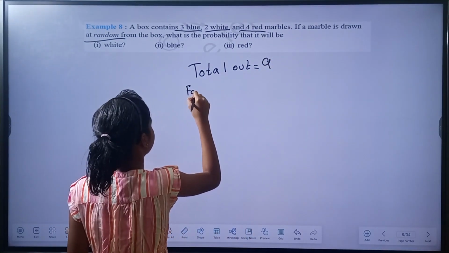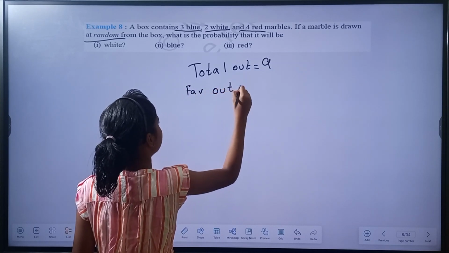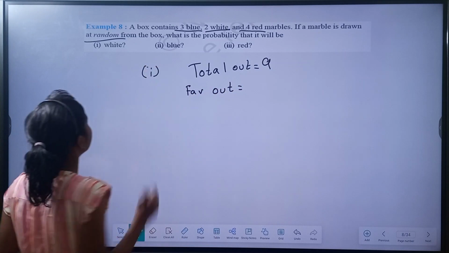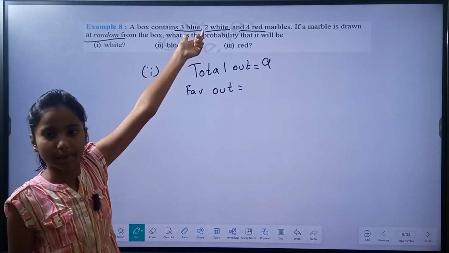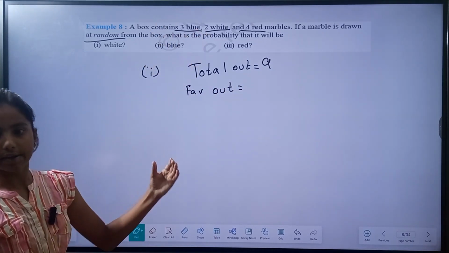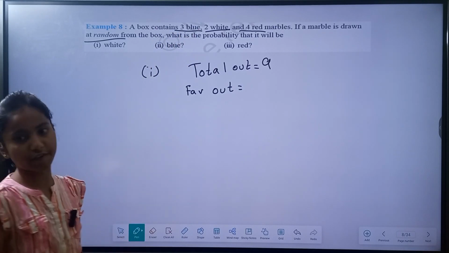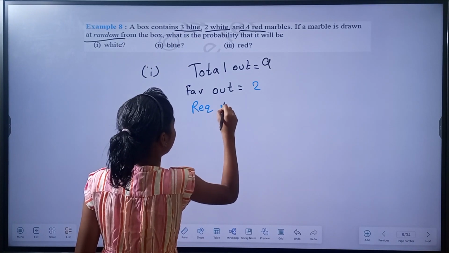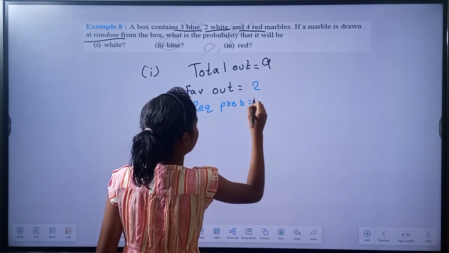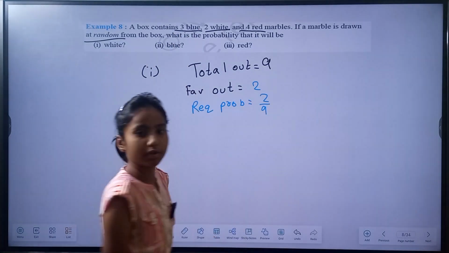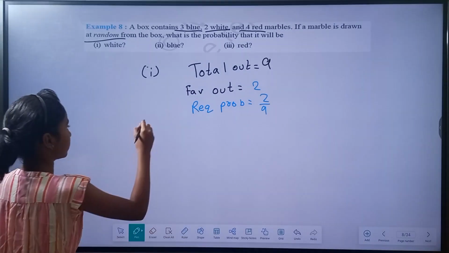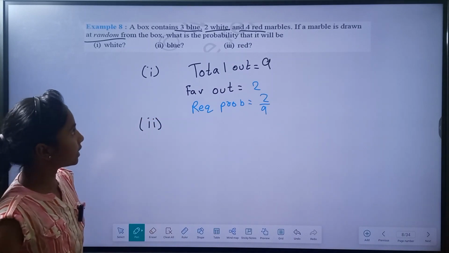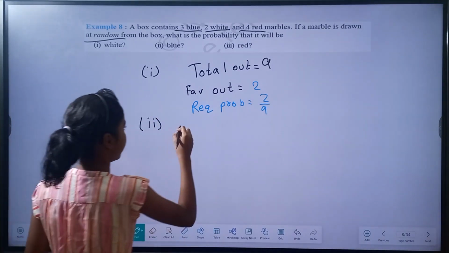And the favorable outcomes are to get a white marble, and we have 2 white marbles. Getting one at random has 2 ways. So the favorable outcomes are 2 ways. The required probability equal to 2 by 9. And now second. What is the probability that it will be a blue marble? Okay. Again the total outcomes equal to 9.